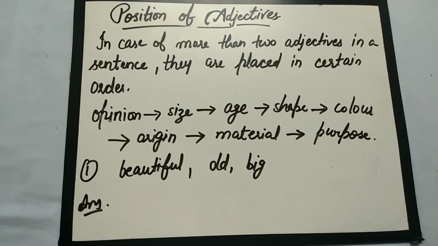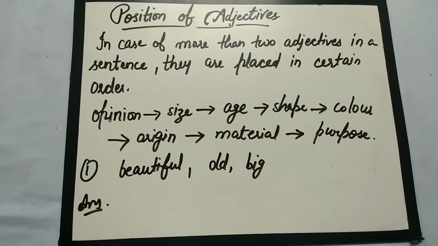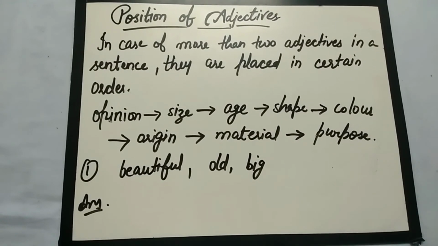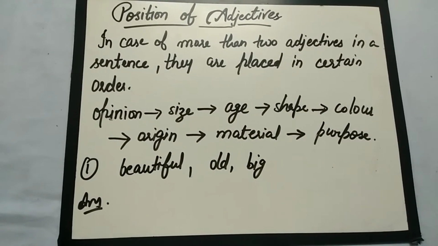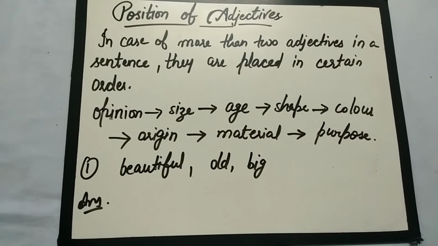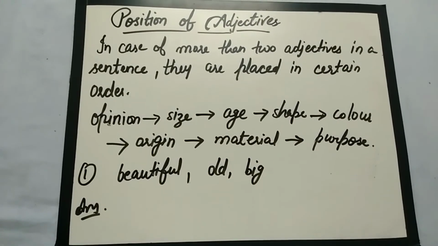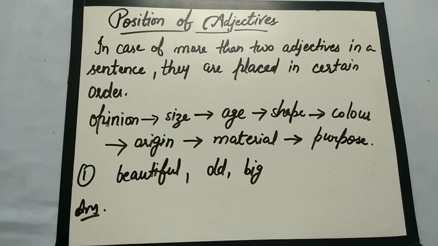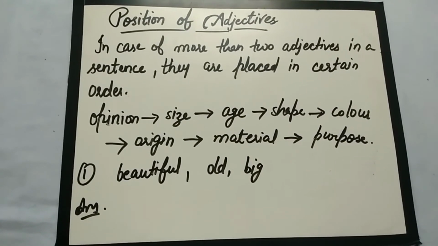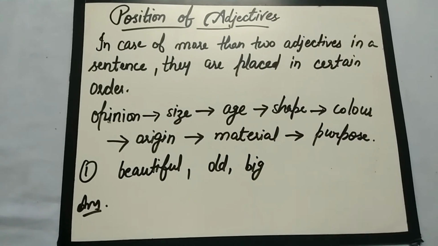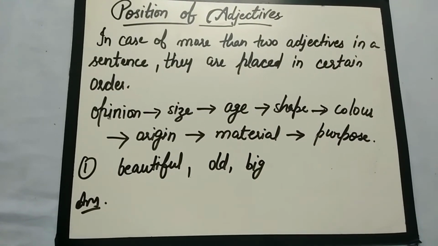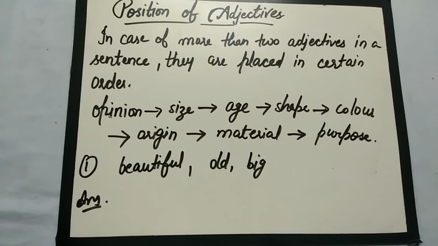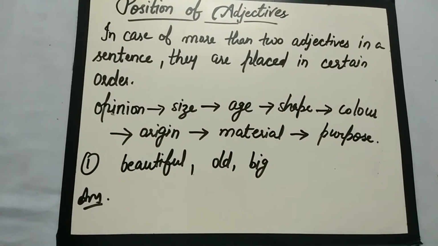And purpose indicates what it is used for. For example, the spoon is used for eating, so it is considered an eating spoon, so this is known as a purpose. For example, alarm clock, sewing machine: the machine which is used to sew clothes, sewing machine.